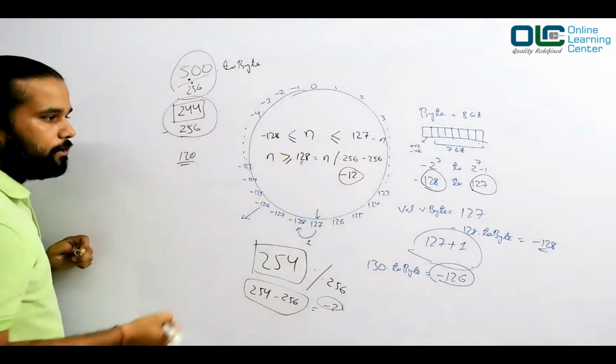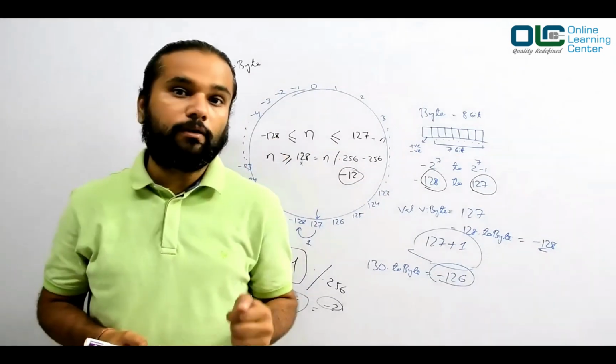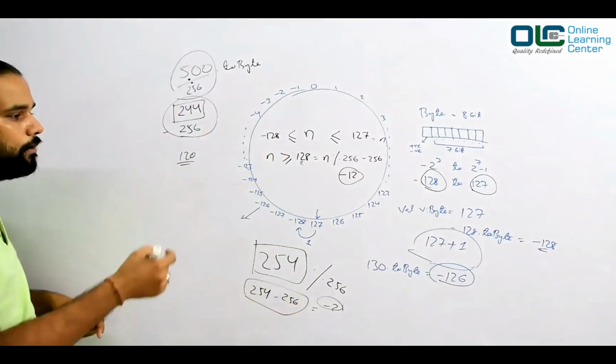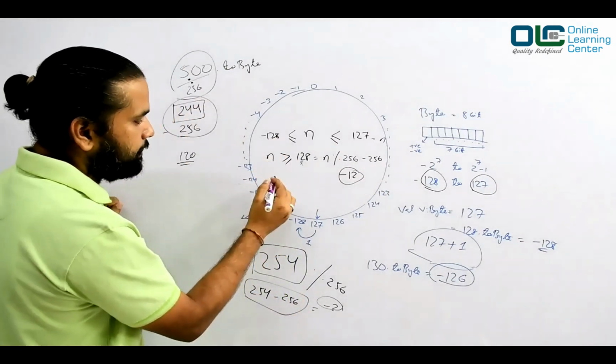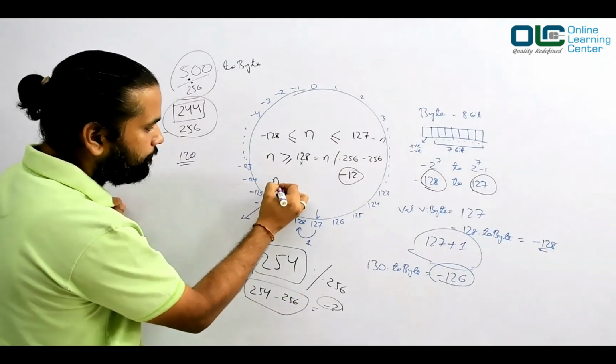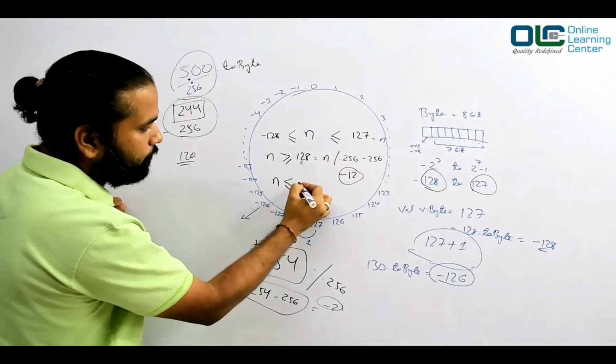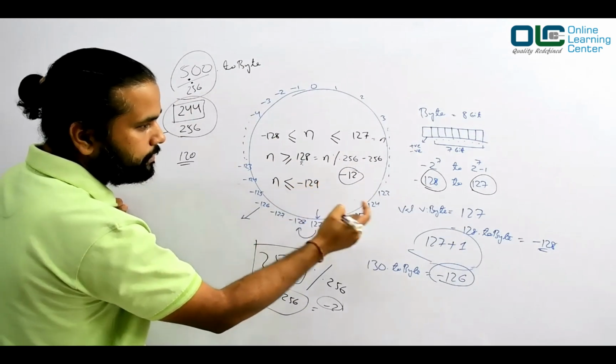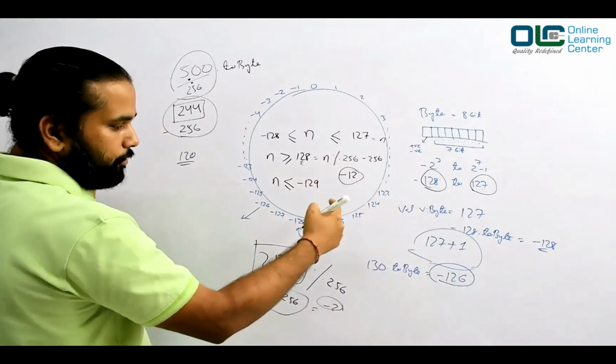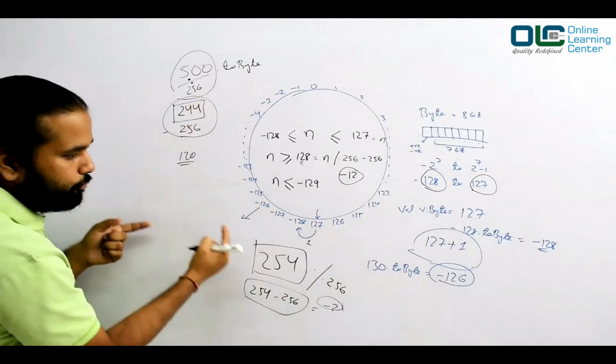Okay, and that's how we can validate that yes, this formula works. Now, on this formula, there is one more condition. If the number is less than or equal to minus 129, see here, you can go in this direction or you can also go in this direction, right?